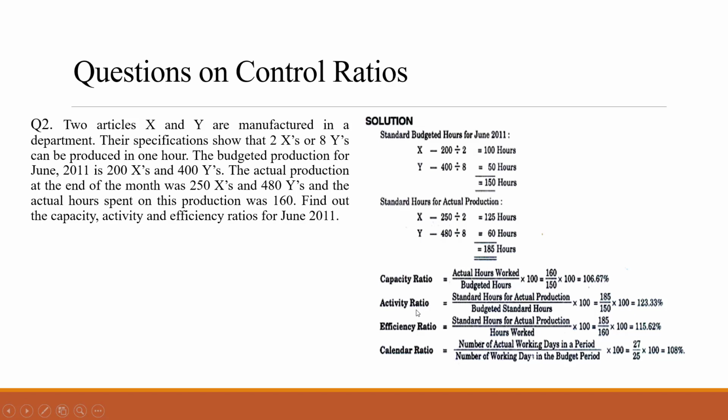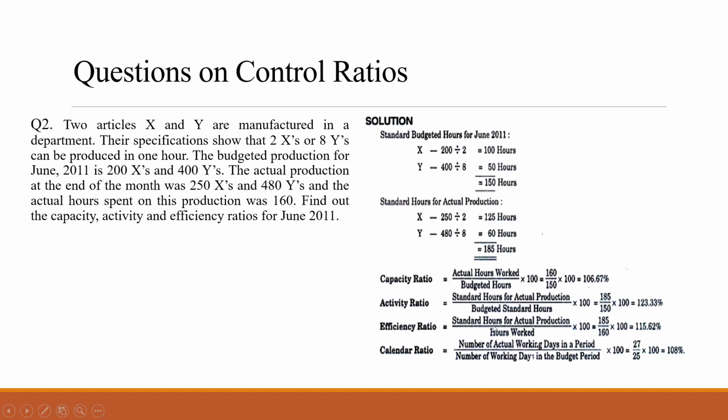Next is activity ratio. Activity ratio formula is standard hours for actual production. Now standard hours for actual production 185 we got. Divided by budgeted standard hours. Budgeted standard hours we got 150. So 185 divided by 150 into 100, it is 123.33%. Now this is also favorable.